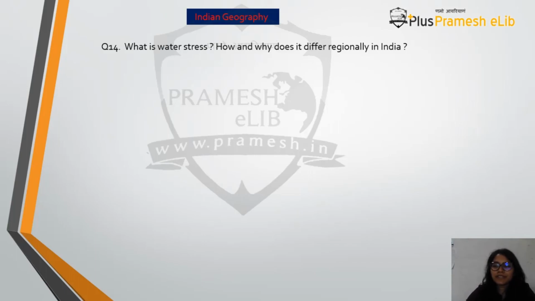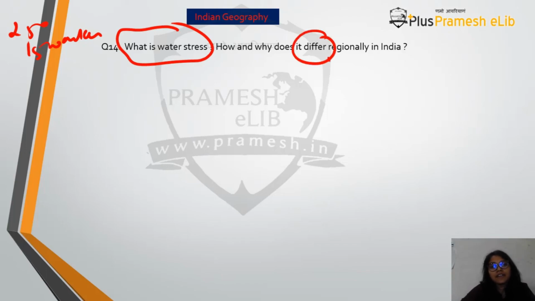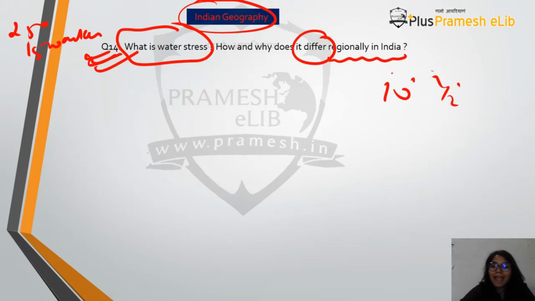Now we come to question number 14, which is again a 250-word, 15-marker question, which talks about what is water stress and how and why does it differ regionally in India. Now I will actually leave you with this question to write, because we have discussed almost 10 questions, almost half the paper, and now you should be in a position to at least attempt these static questions. This is a static question, and I hope that you are actually able to write it down.